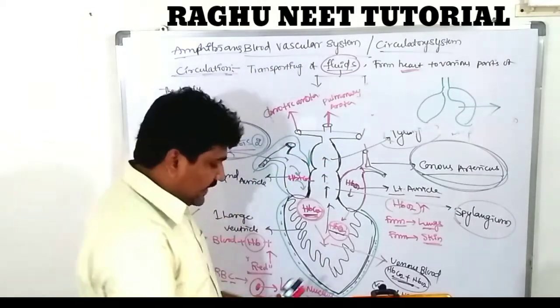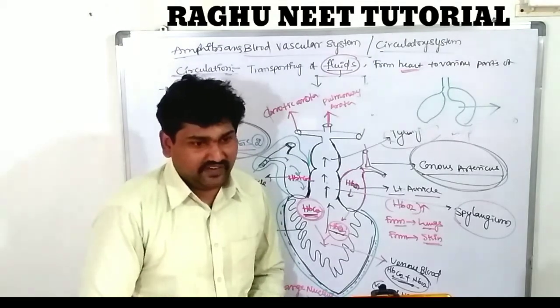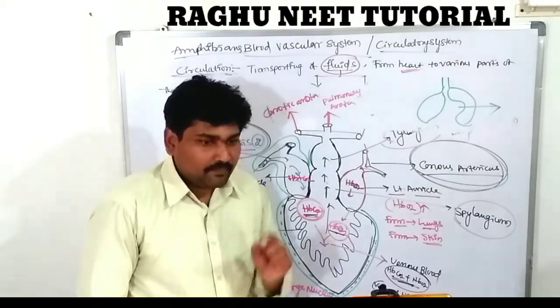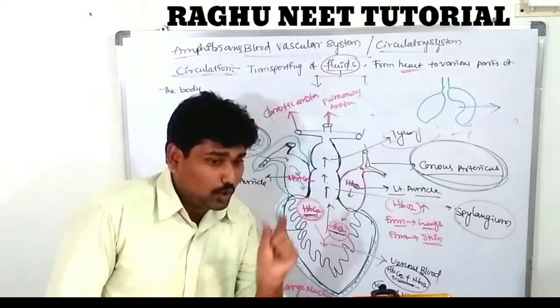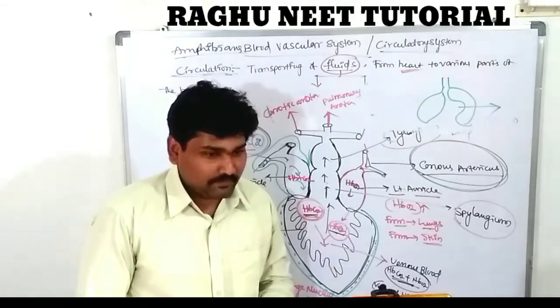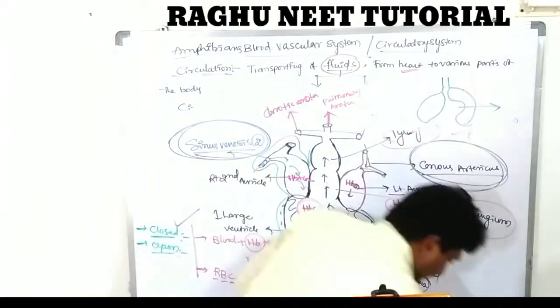What is the importance of the pericardial fluid? It prevents mechanical stretch and mechanical actions. The heart is one of the muscular organs. It originates from the mesodermal origin in embryonic development. Clear?